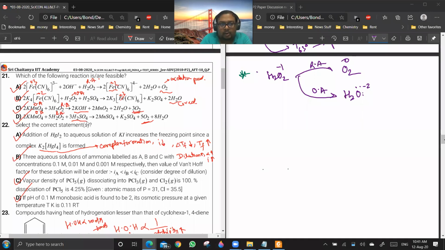Weakly alkaline in case of C. That is why you are getting two different products. But that changes in Mn, not in the H2O2 part. H2O2 is giving consistent oxygen as a product. Are you getting the point? Yes or no? Yes, sir.